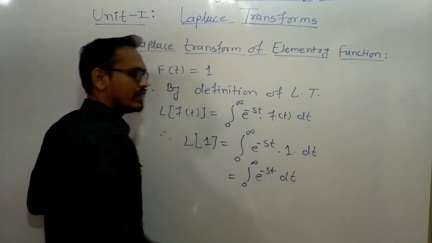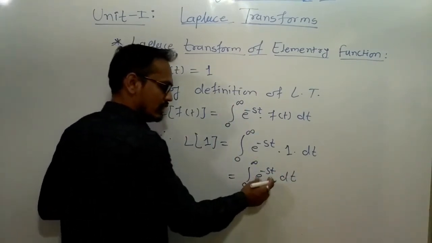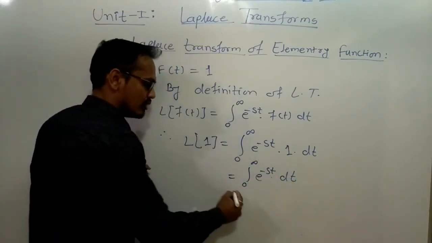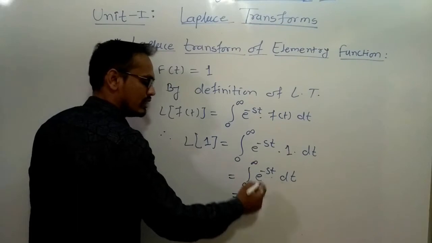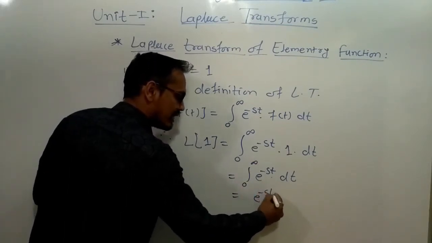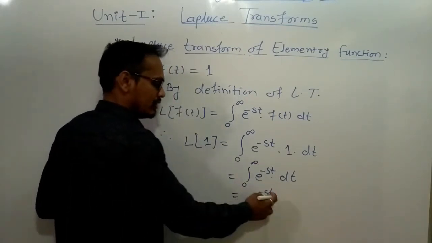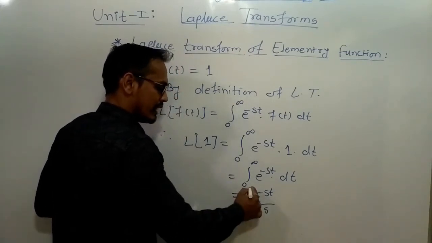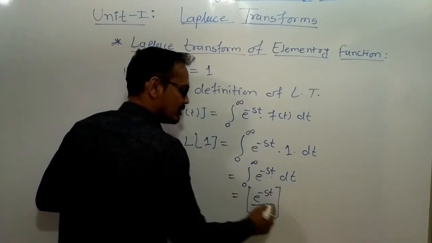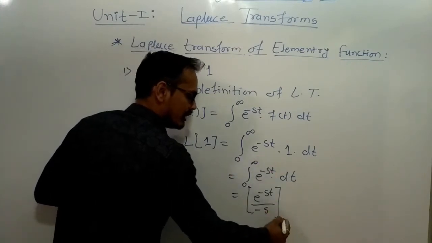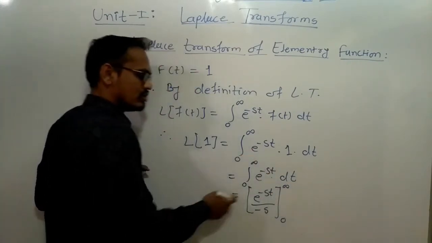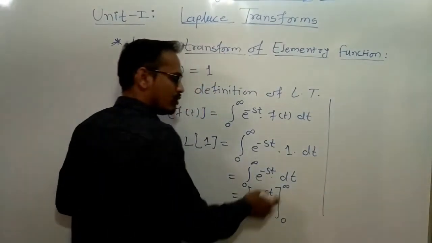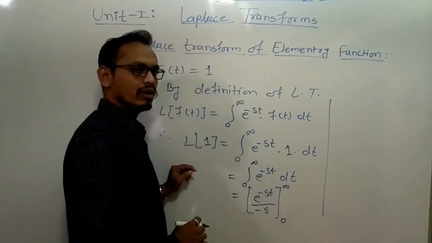Here we have to take the integration of the function e raised to minus st with respect to t. The integration of this function is e raised to minus st as it is, divided by the coefficient of t, that is minus s, with the limits from 0 to infinity. So this is the integration of this function, and now we have to put the upper limit and lower limit.